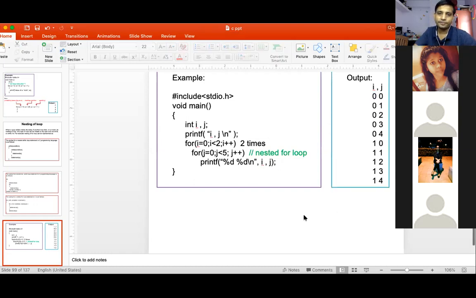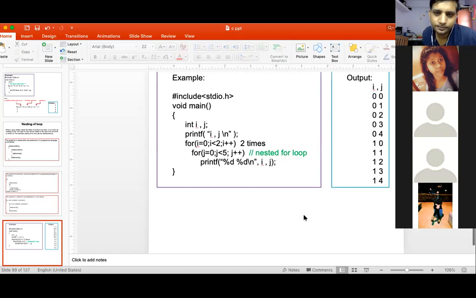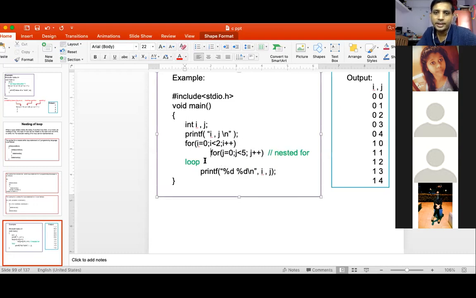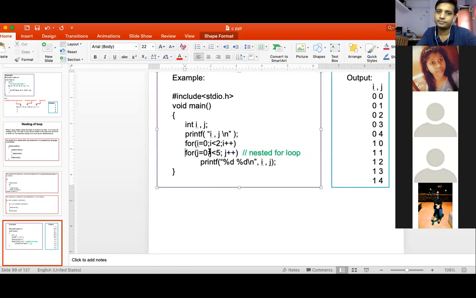Got it? So first the condition is checked. If the condition is true, then only the inner loop will execute.